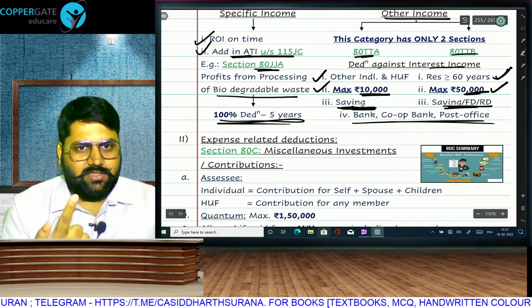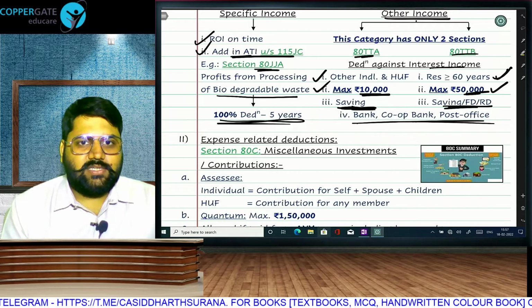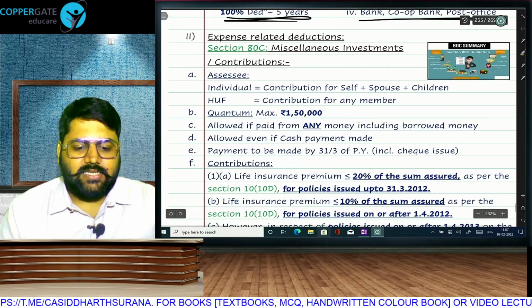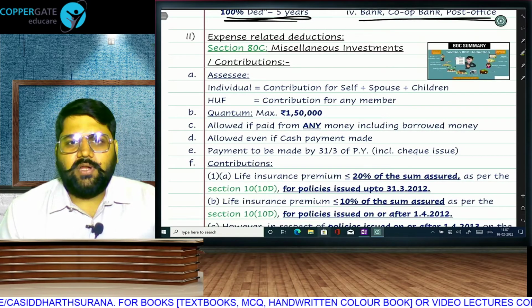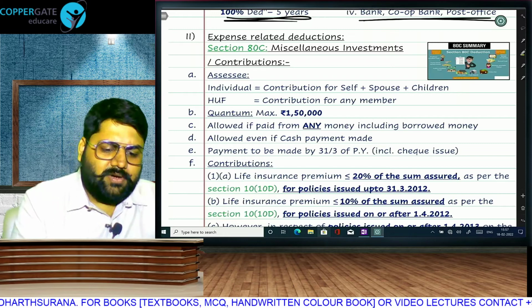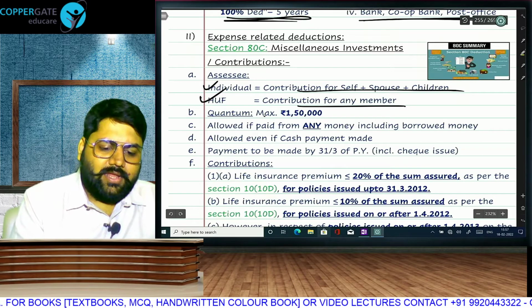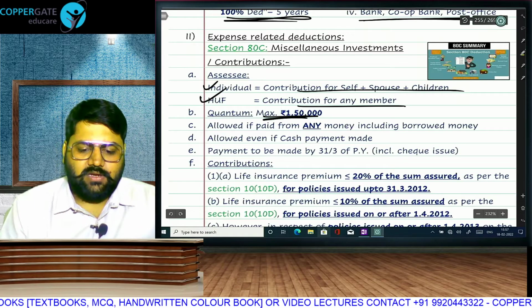So we have finished other deductions and other income related. We'll just have to discuss expense related and specific income related. 80C, the most popular of all. Most popular. It affects everyone's life. Available to individual for contribution for self, spouse and children, and HUF contribution for any member. Actual contribution or 1,50,000, whichever is lower.